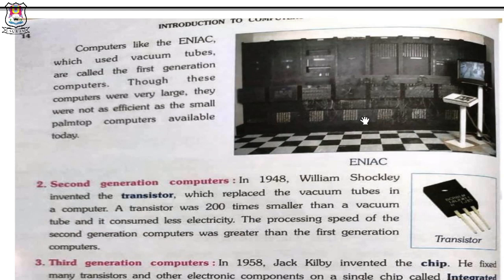Computers like the ENIAC, which used vacuum tubes, are called the first generation computers. Though these computers were very large, they were not as efficient as the small palm-top computers available today.